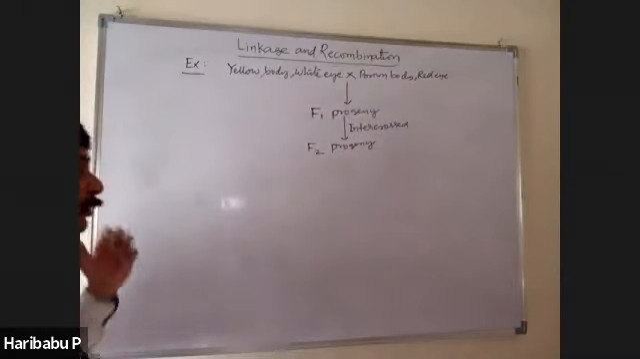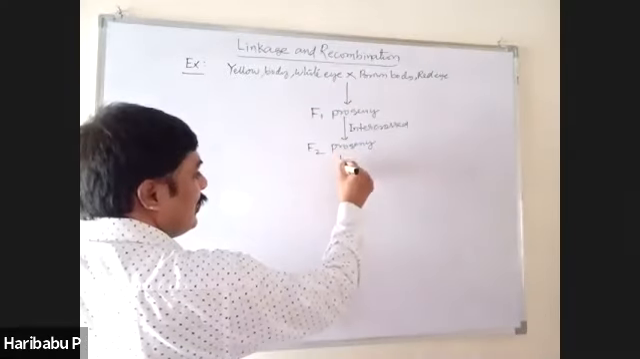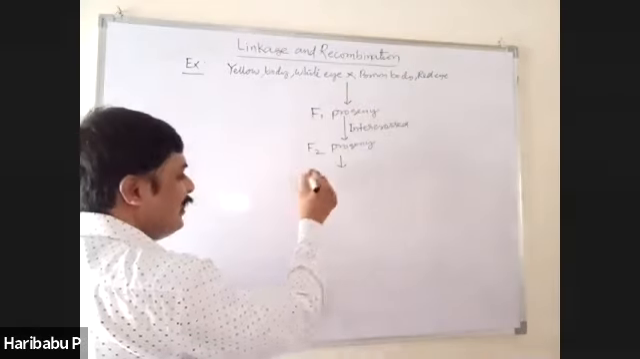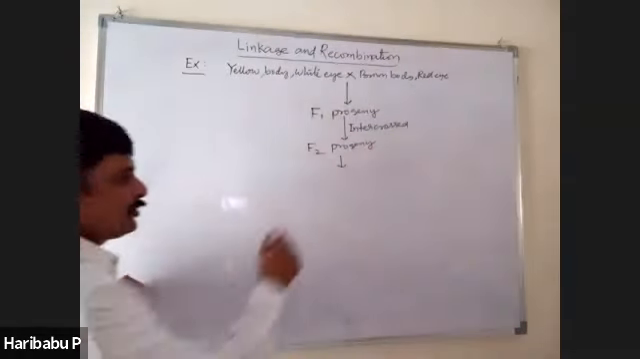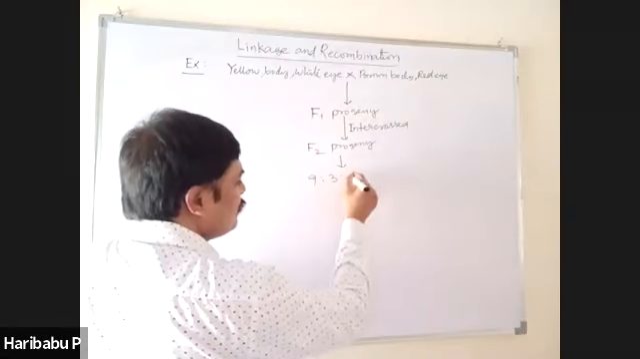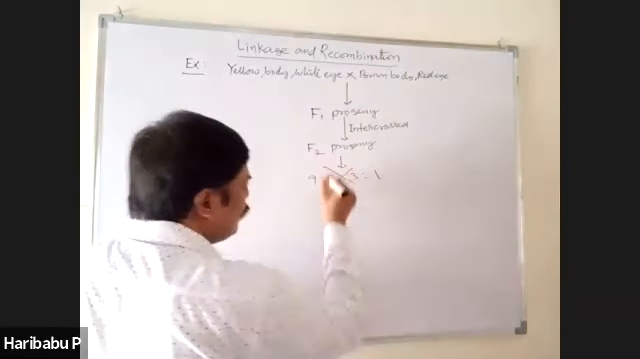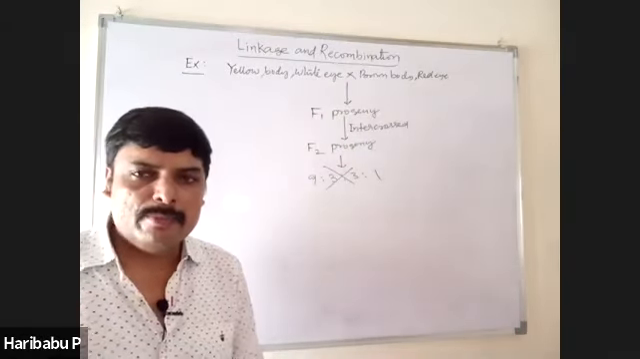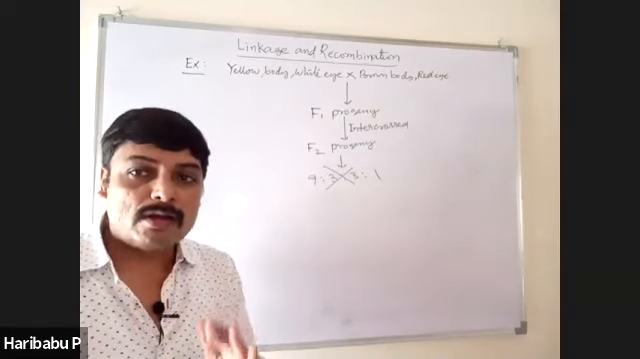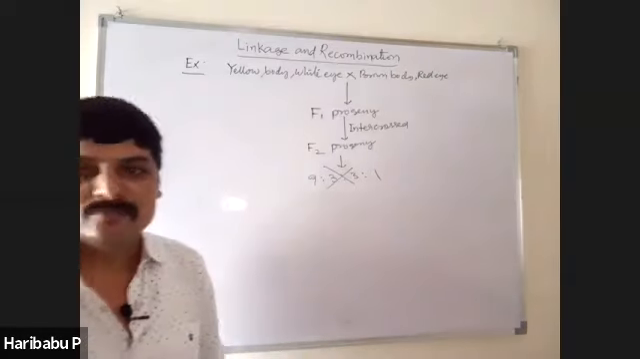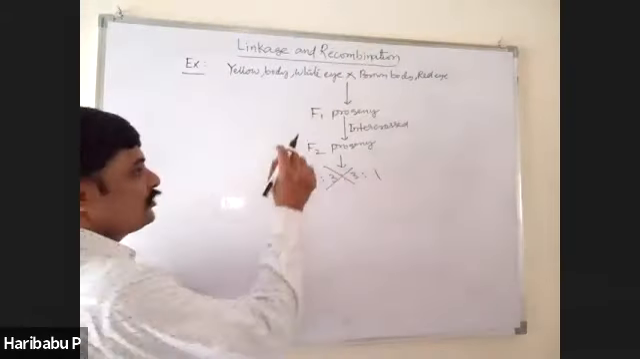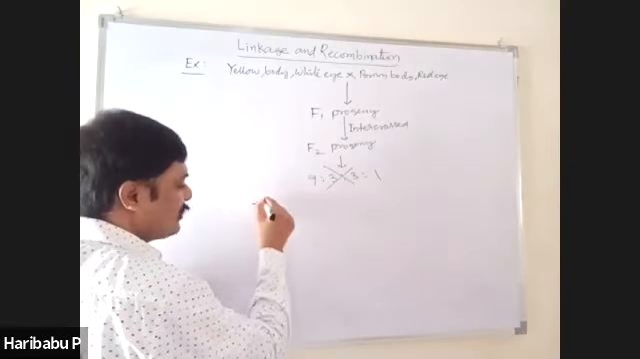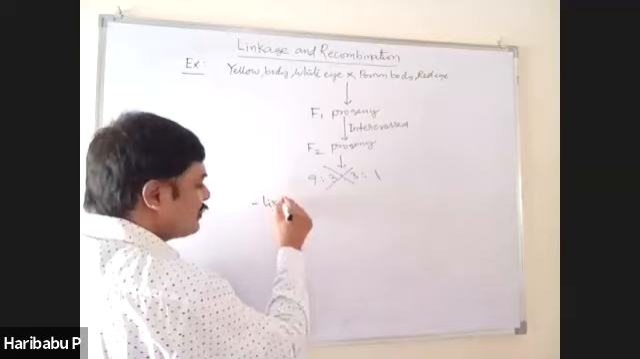But in the F2 progeny, it deviates largely from Mendelian dihybrid cross ratios. That means 9:3:3:1 is not produced. It deviates a lot. Immediately, Morgan and his group found that the genes which control these characters are present on X chromosomes and they are called X-linked.